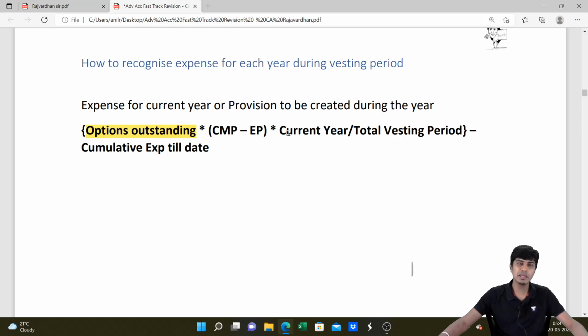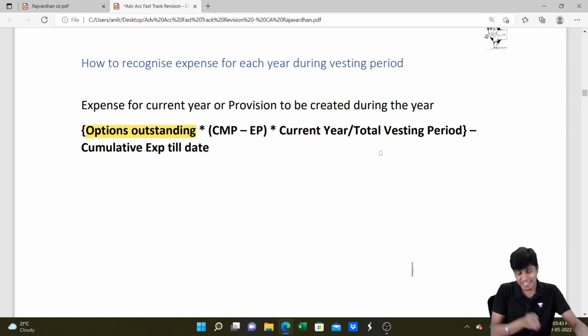This you multiply by the current year. If it is the first year 1, if it is the second year 2, if it is the third year 3, divided by the total vesting period. In the first year you do 1 by 3, in the second year you do 2 by 3, in the third year you do 3 by 3. That will tell you how much provision should be maintained at the end of that year, so that you will have enough money to exercise the options at the end of the vesting period.